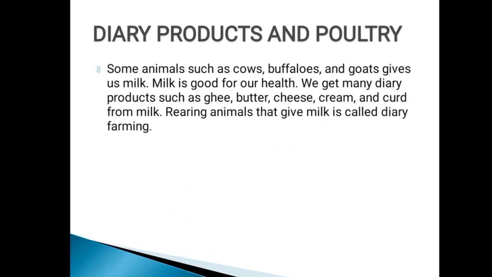Next we are going to learn how it is useful. In the beginning we have learned the types of animals. Now we are going to learn how they are useful to human beings. First, dairy products and poultry. Dairy products means the products of milk. And poultry means the products of chicken.